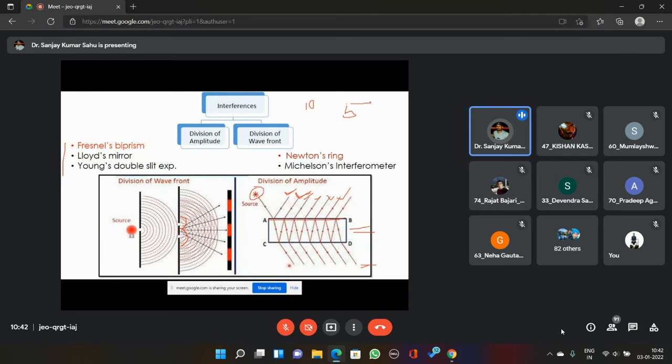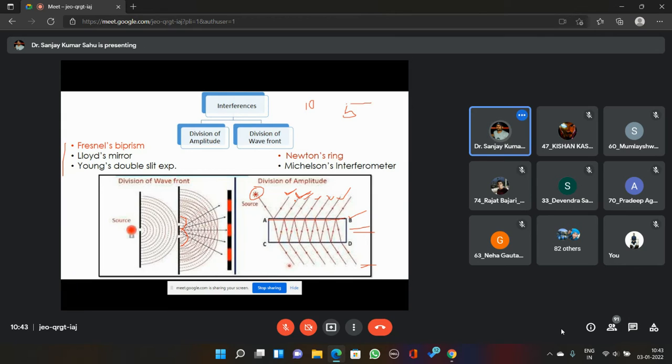If the reflection coefficient of this interface is 0.5, then out of 10 units of incident light, 5 units will get reflected. If the intensity of incident light is 10 units, the intensity of the reflected light will be 5 units. That's how we are dividing the amplitude, and obviously the next one will have less, around 1.25 units, like that.